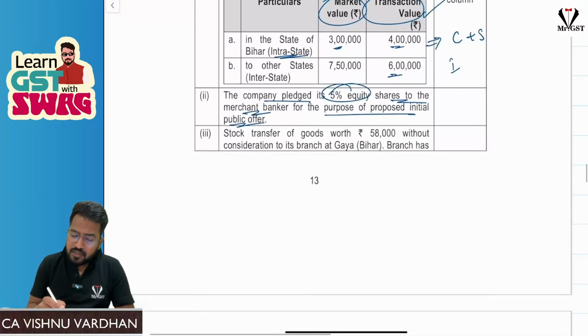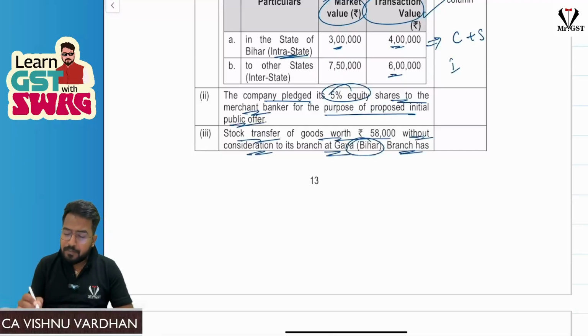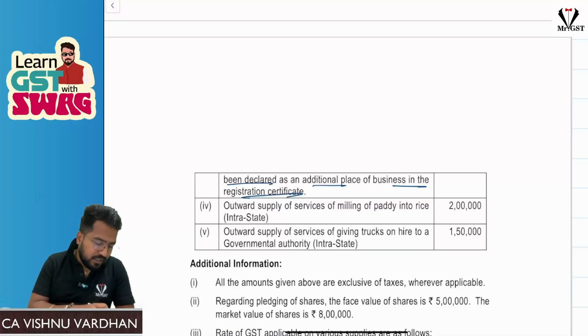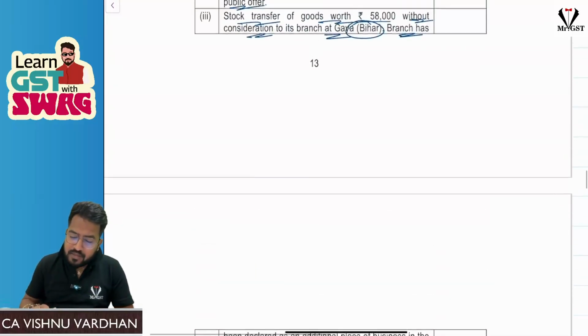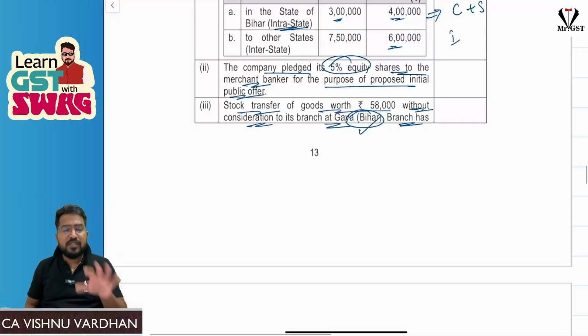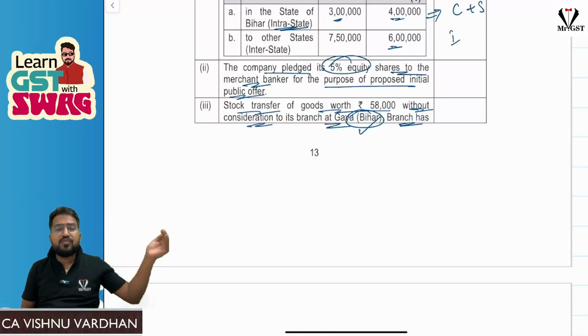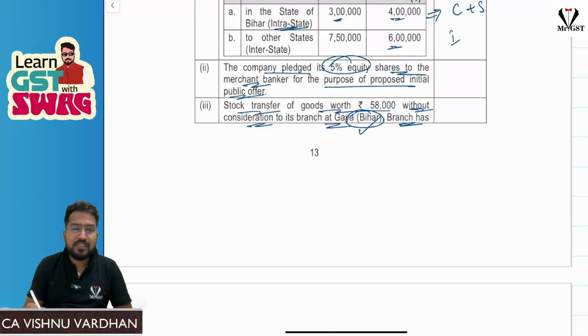Next, stock transfer of goods worth 58,000 without consideration to its branch at Gaya, Bihar. The branch has been declared as an additional place of business in the registration certificate. So please understand here, this branch is in Bihar, that means within the same state, and it doesn't have a separate registration. They have declared this branch also as what? Additional place of business in the same registration. That means you cannot call them distinct persons. So this is not a transaction between distinct persons. So this is not a supply again.